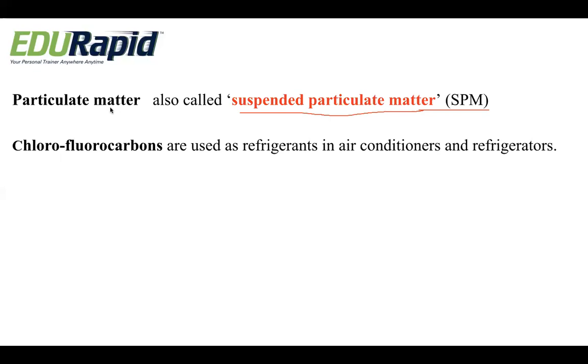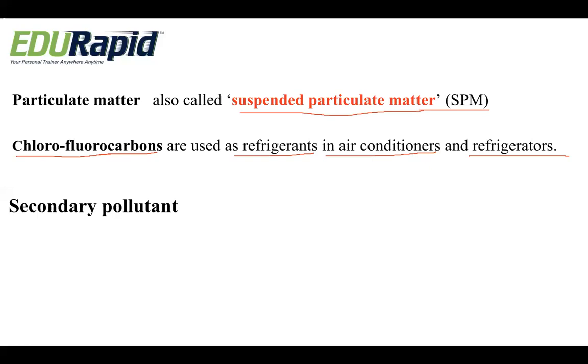Lastly, we have the primary pollutant chlorofluorocarbons, that is CFCs. These are used as refrigerants in air conditioners and refrigerators. Most air conditioners and refrigerators will emit gases like CFCs, which also lead to air pollution. They are considered primary pollutants.